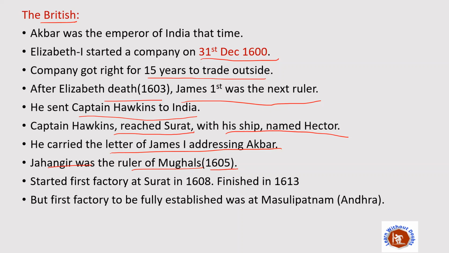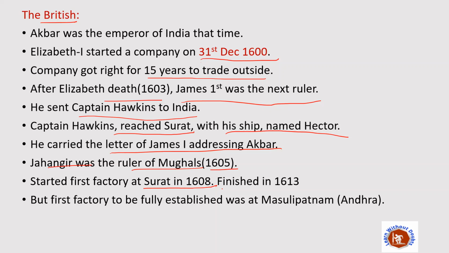And let's know something about Captain Hawkins. Captain Hawkins was a very brilliant and very educated person, and he knew many languages of different countries, and he was very fluent in Persian and Turkish also. And these languages, Persian and Turkish, were the mother tongue of the Mughal rulers. That's why Jahangir became very happy with Captain Hawkins, and he gave him the right to start his first factory at Surat, and that's how Britain set up the first factory in Surat in 1608.